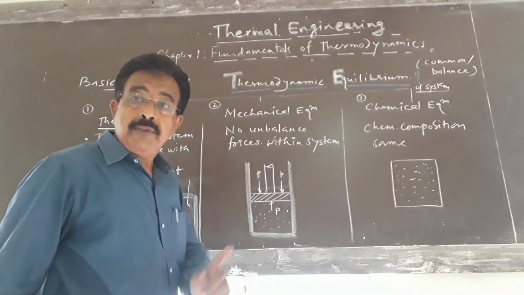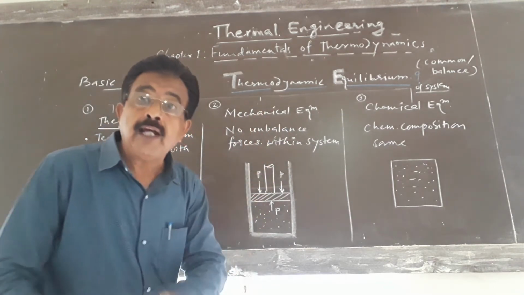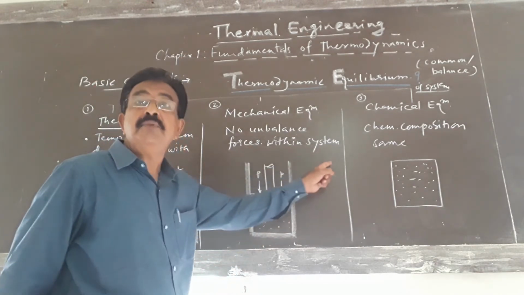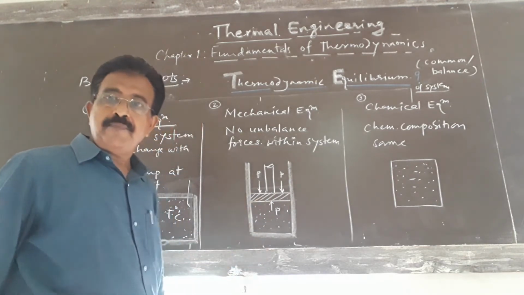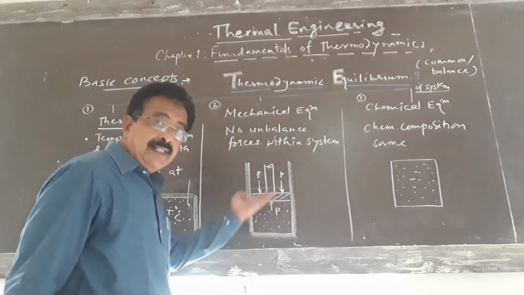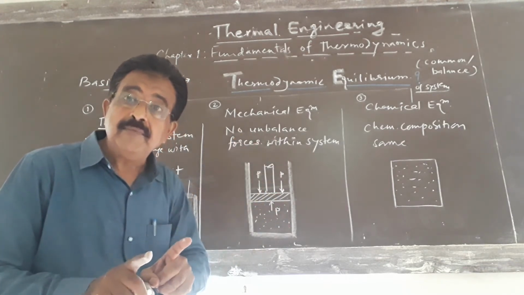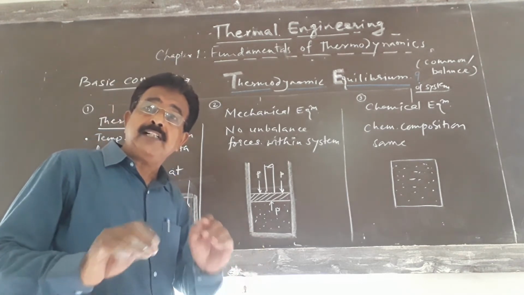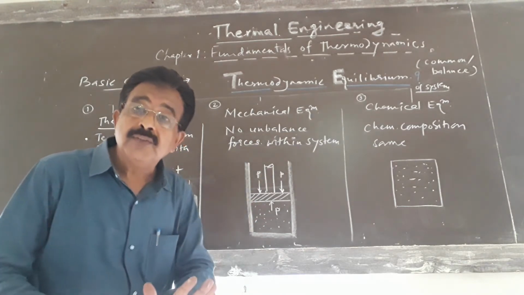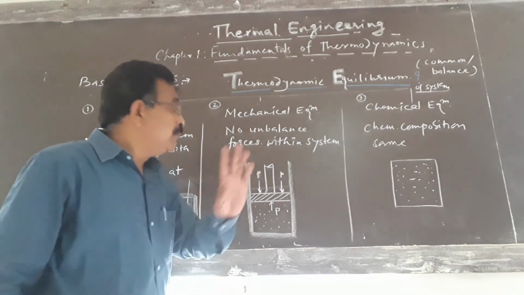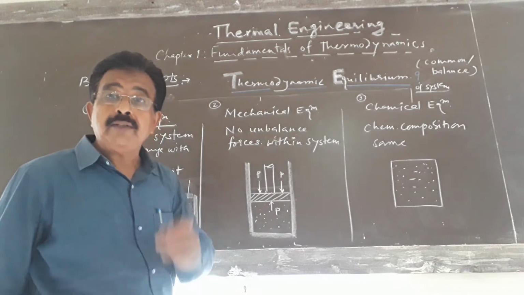mechanical equilibrium. The system is under mechanical equilibrium when there are no unbalanced forces within the system. Okay. Now consider the cylinder piston arrangement. This is the system. Here the pressure exerted by the system and by the piston are the same. That means the resulting pressure or resulting force is 0. There are no unbalanced forces, hence the piston is stable. The piston is stationary because there are no unbalanced forces. That means the system is under mechanical equilibrium.